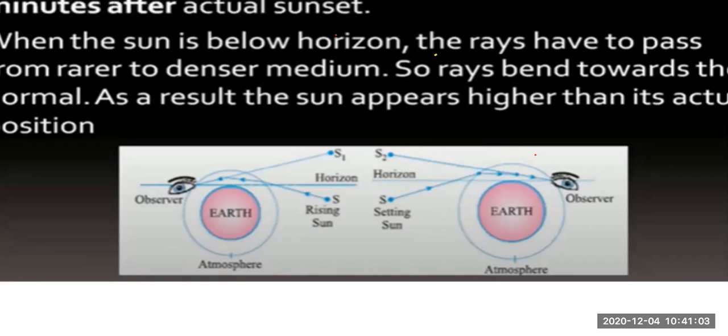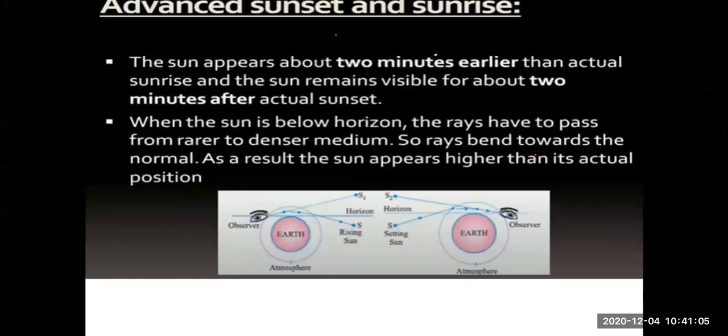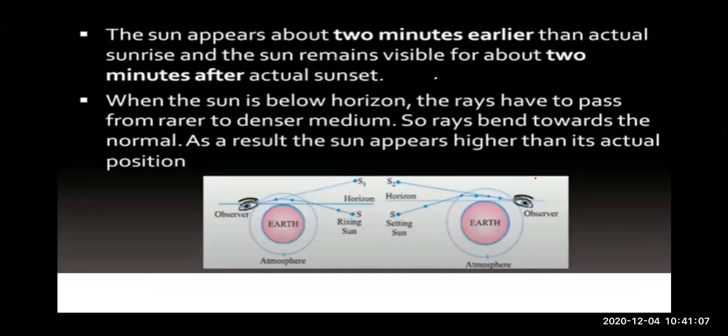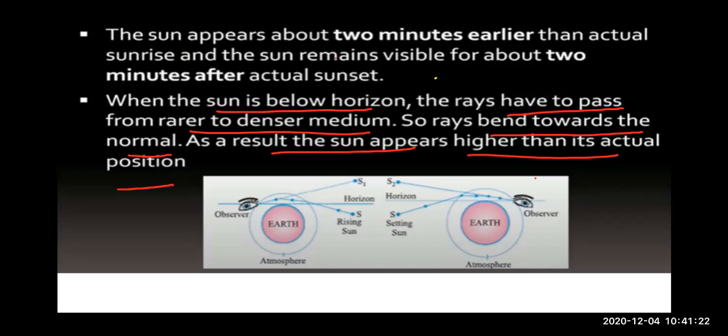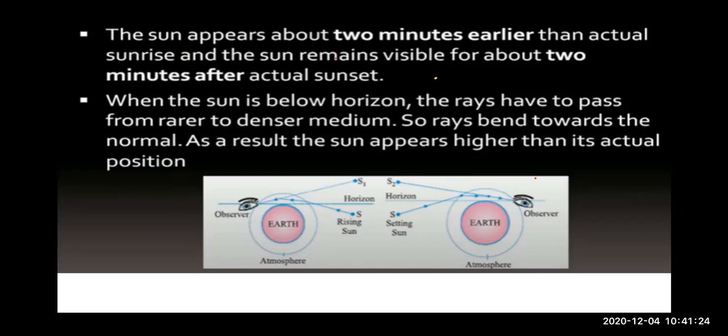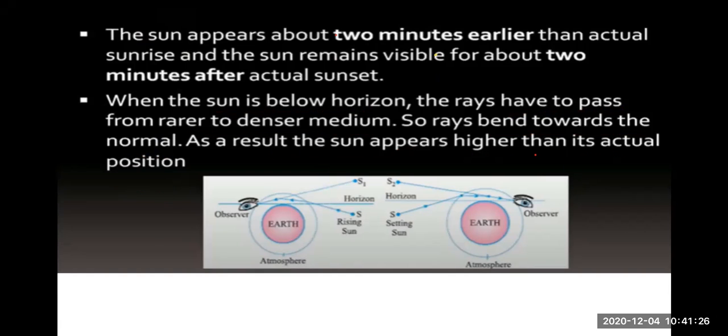This is because of atmospheric refraction. So when the sun is below the horizon, the rays have to travel from rarer to denser, and so bending takes place towards the normal. Because of this, the sun appears to be higher than its actual position. Right, children? So this is it, children.